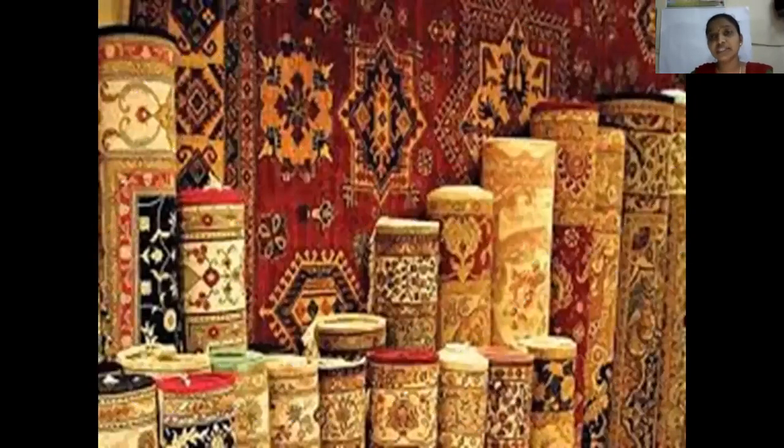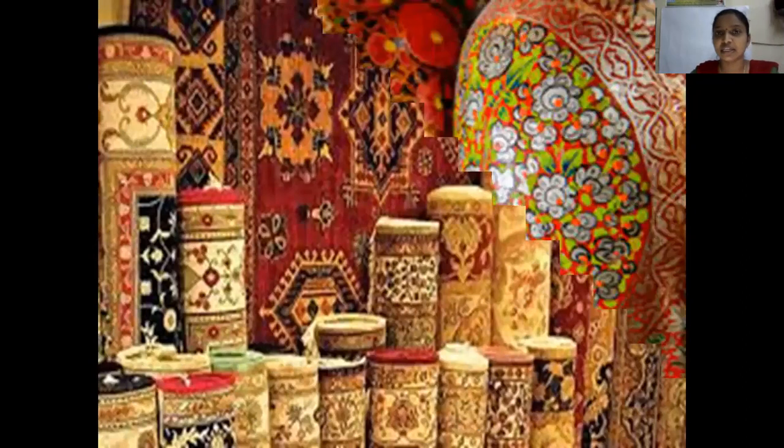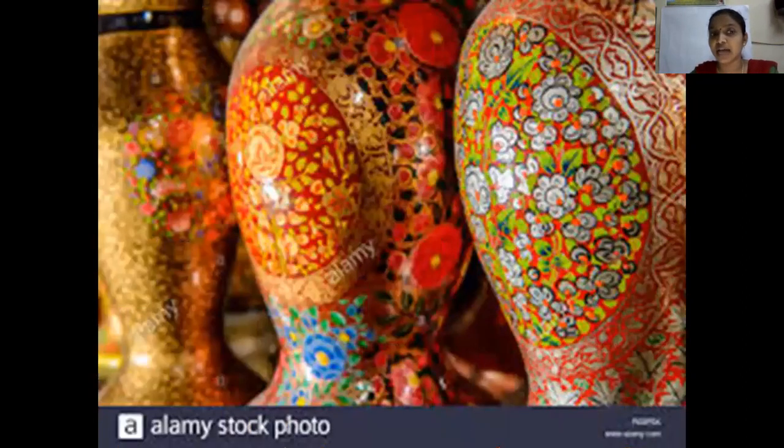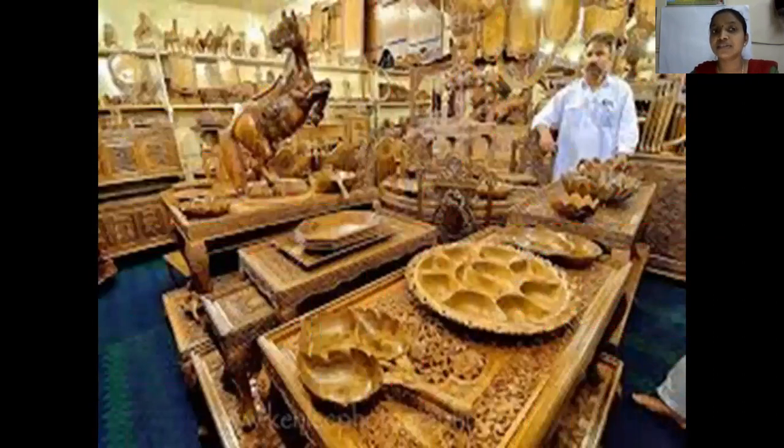And so during summer season and rainy season, as I told you, they cultivate crops. But during winter season, people cannot go out, no? So they make handicrafts. Handicrafts are nothing but making with the hand. The things that they make with the hand are called handicrafts. They make carpets. They make other materials also. You can see here, these are the pots, jars that they made. And see, this is also their artwork, carved with wood.